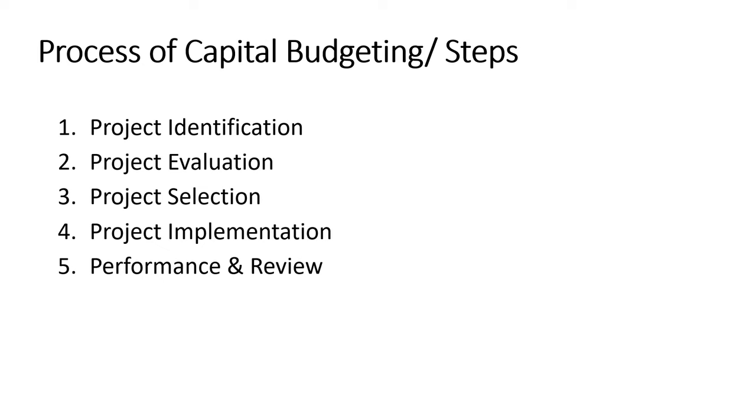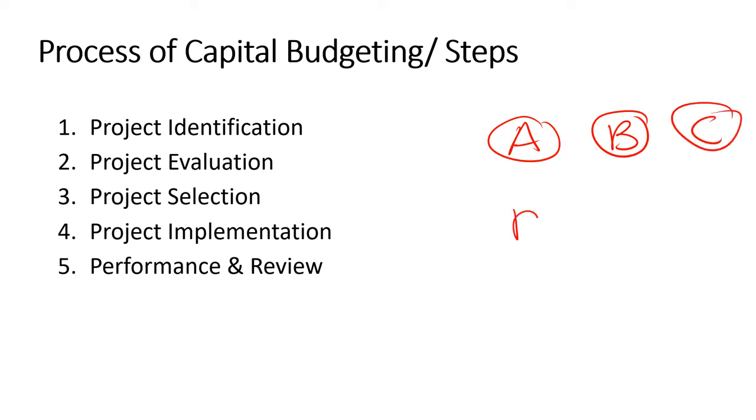Suppose here there are different projects like A, B, C, D. As we identified these projects, we apply the capital budgeting technique, say NPV.